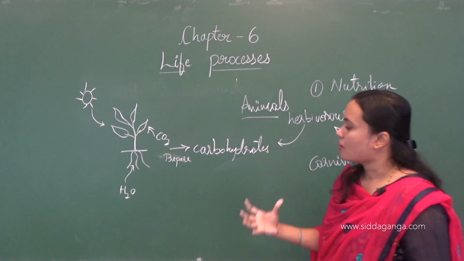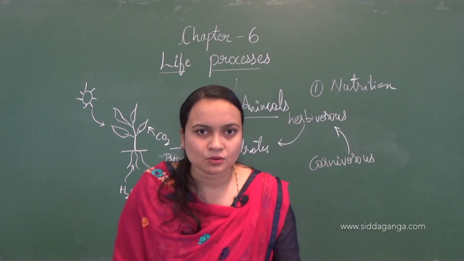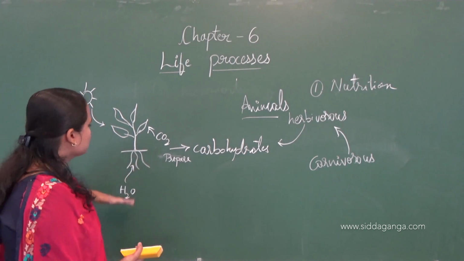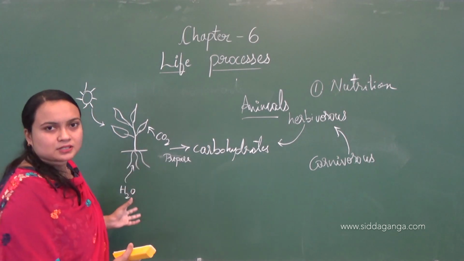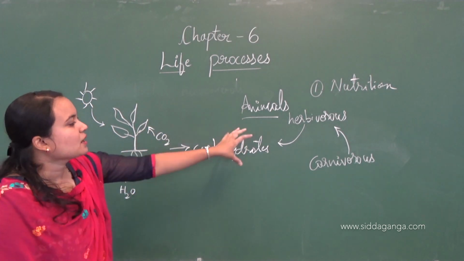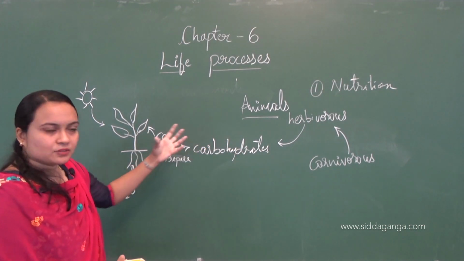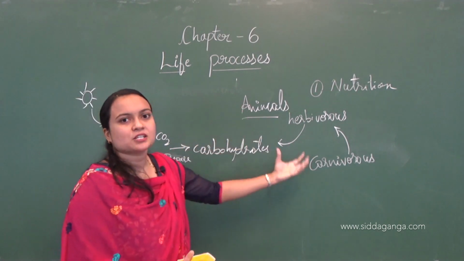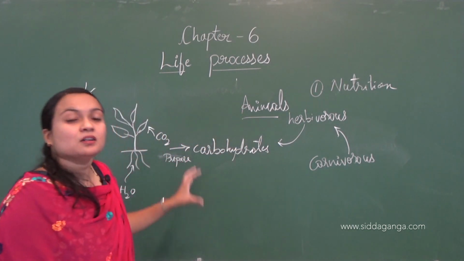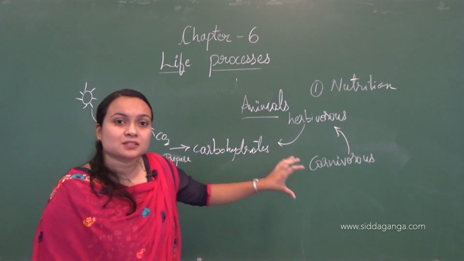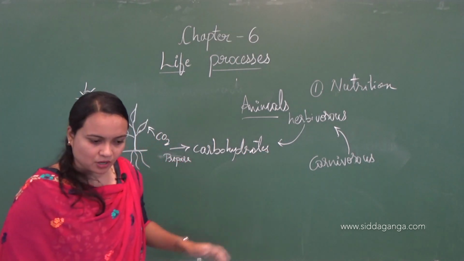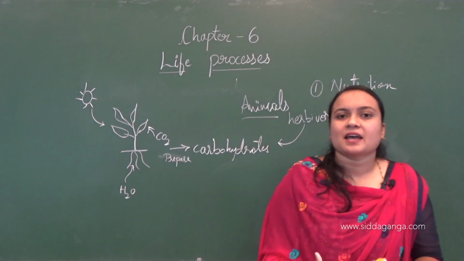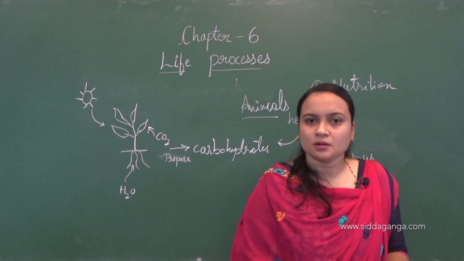Here the complexity of the carbon sources will differ, right? Plants use inorganic molecules or compounds, and some animals will consume plants and some will consume the flesh of other animals. Here the complexity of the carbon source will differ, and depending on this complexity, animals have different types of nutritional processes.